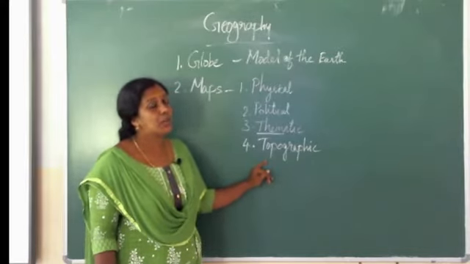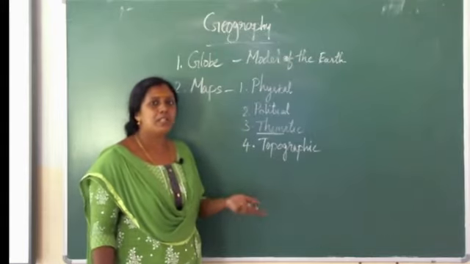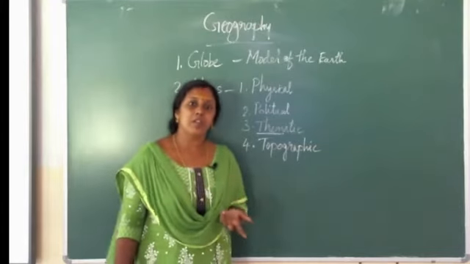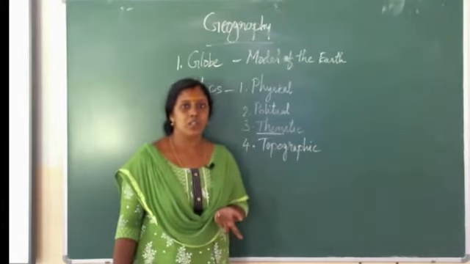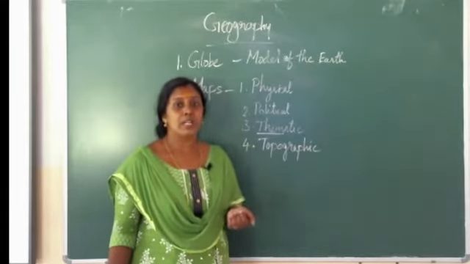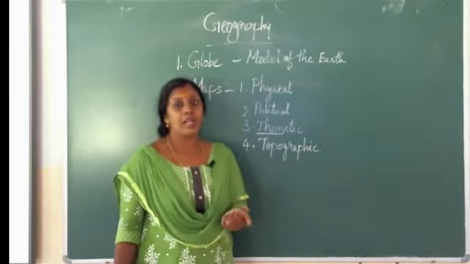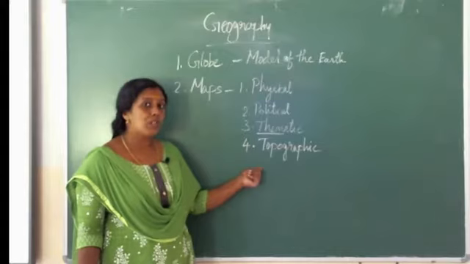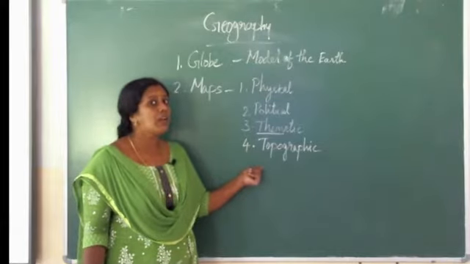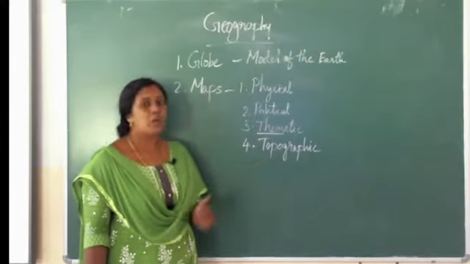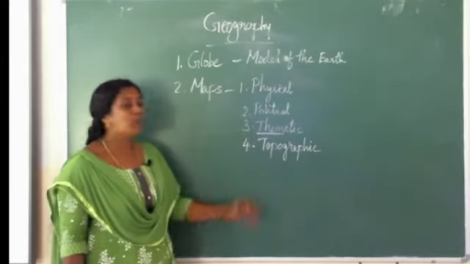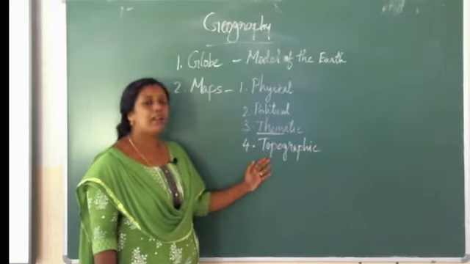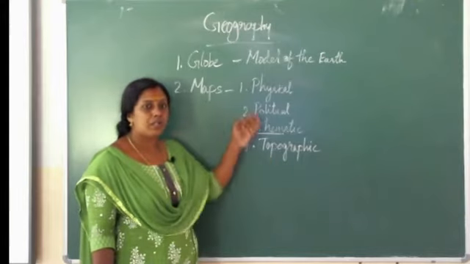Man-made means buildings, roads, bridges, etc. And natural features we have already discussed: rivers, mountains, oceans, etc. So topographic map shows both man-made and natural features. So these are the four important types of map: physical map, political map, thematic map and topographic map. I hope it's clear for you.